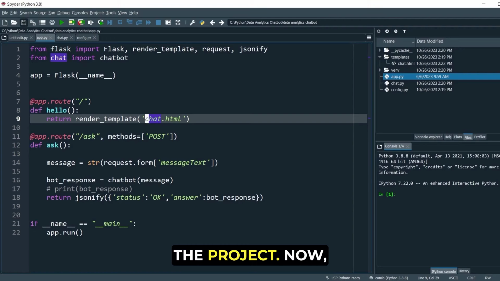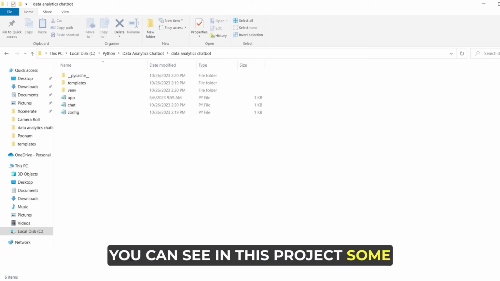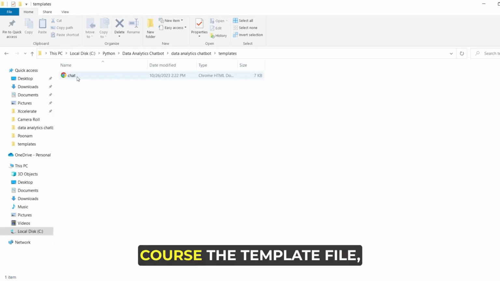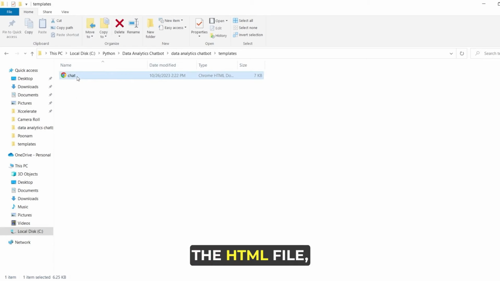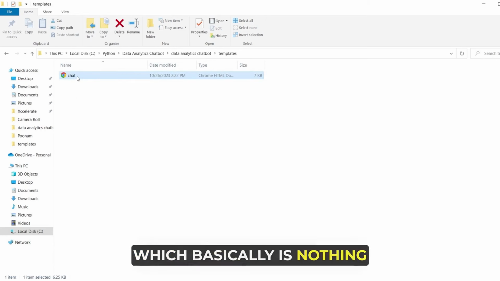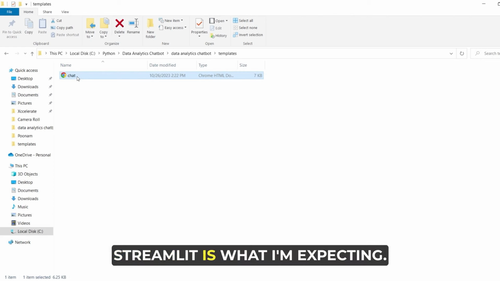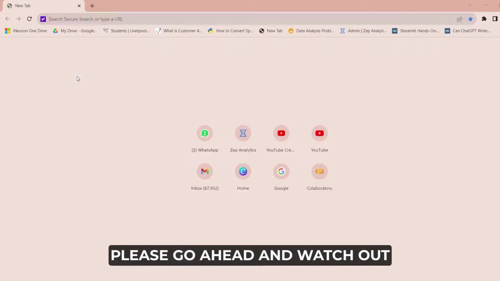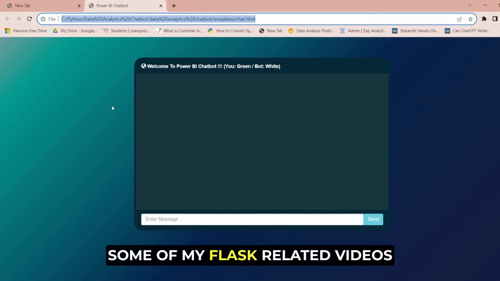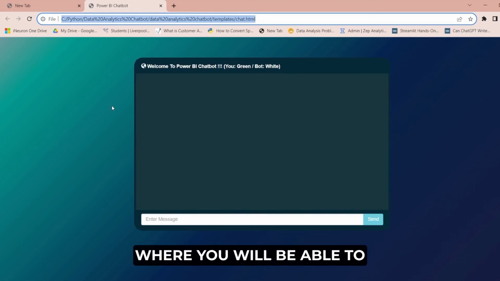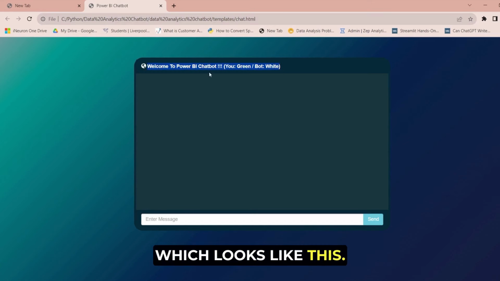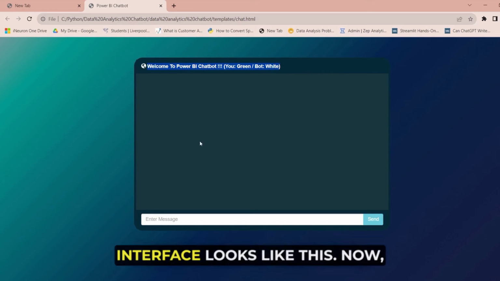Let's get started with the project. Now you can see in this project, some of the key elements are the 3 Python notebooks and of course the template file, the HTML file, which is nothing but the front end. Everybody knows about Flask and Streamlit, I'm expecting. If you don't know about Flask or Streamlit, please go ahead and watch some of my Flask related videos where you will be able to understand what Flask is all about. So this is the front end, which looks like this. We have a chatbot and the interface looks like this.